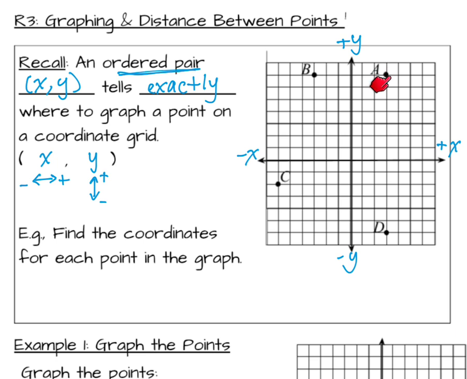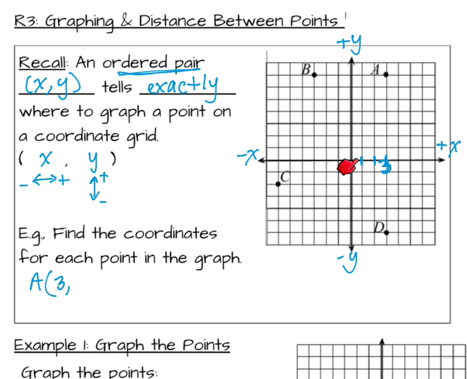To get to point A, we're going to start at 0, 0, and we need to go 1, 2, 3 steps. So we're going to go 3 blocks to the right. Label that with a 3. This is where x equals 3. This whole line here is where x equals 3. And so we're going to put point A, parentheses, a 3, and a comma.